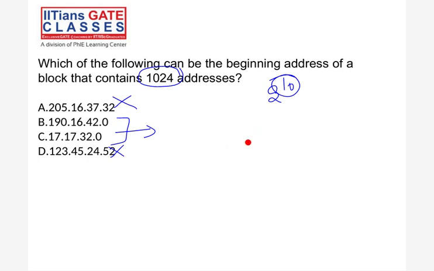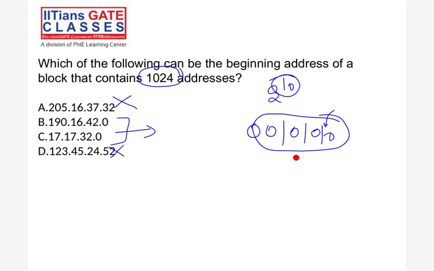So the 10th bit is 1. See, this is your 32. This is your 8. This is your 2, right? So then only it becomes 42. The next octet is 0, right? So 8 bits are done. The 9th bit is 0. The 10th bit is 1. So this 42 is not possible. Answer is only C. You got it.